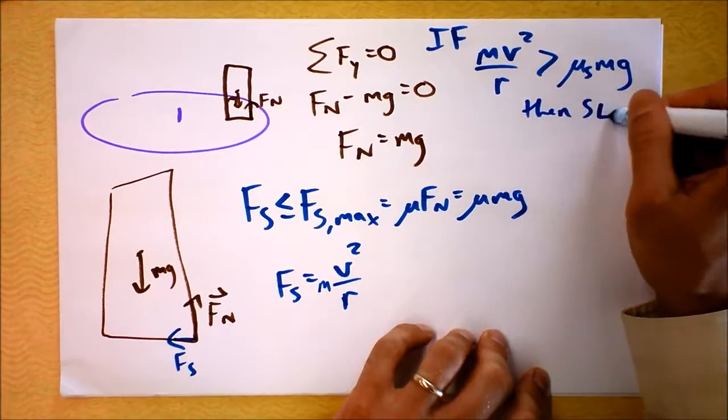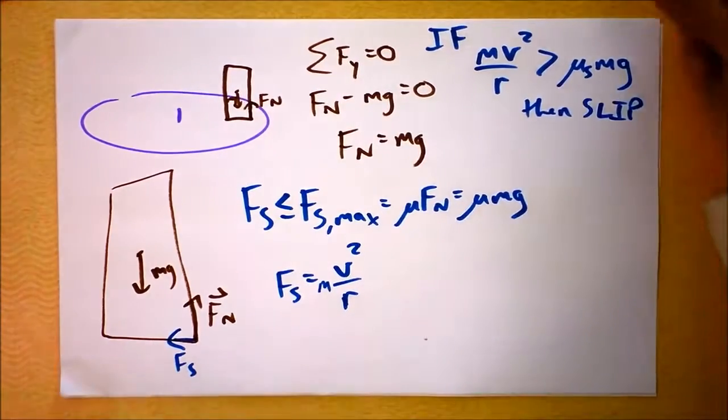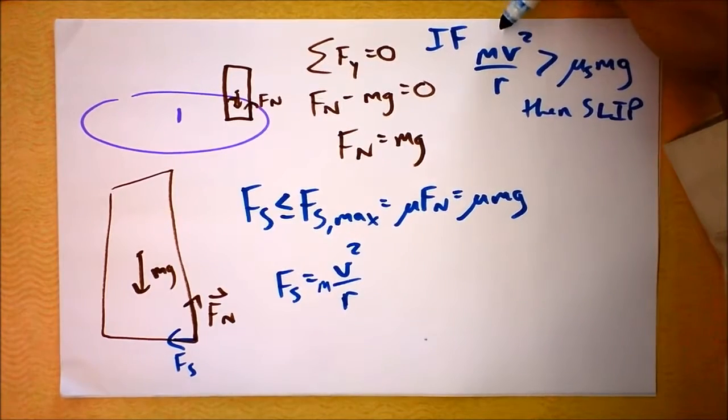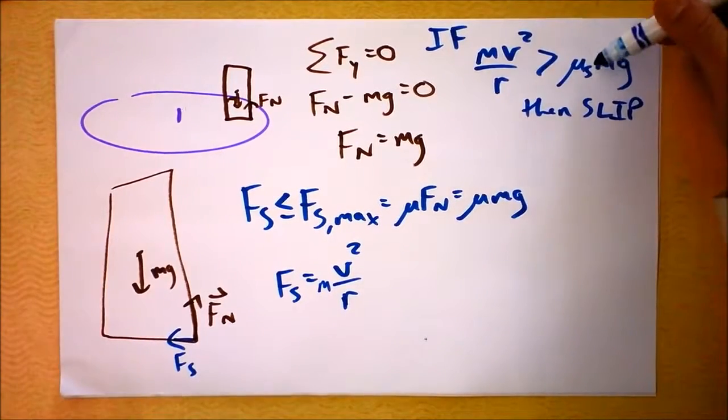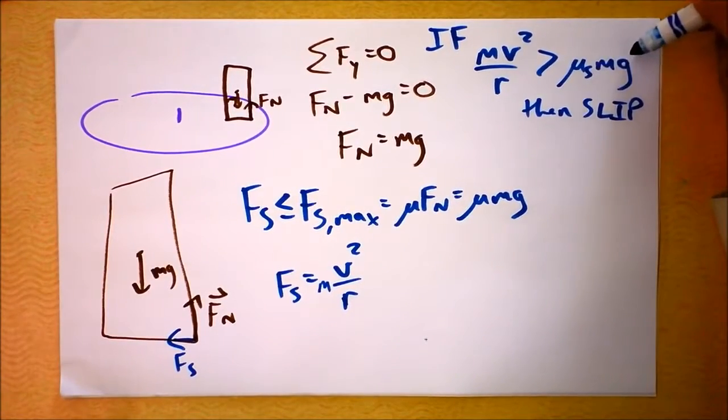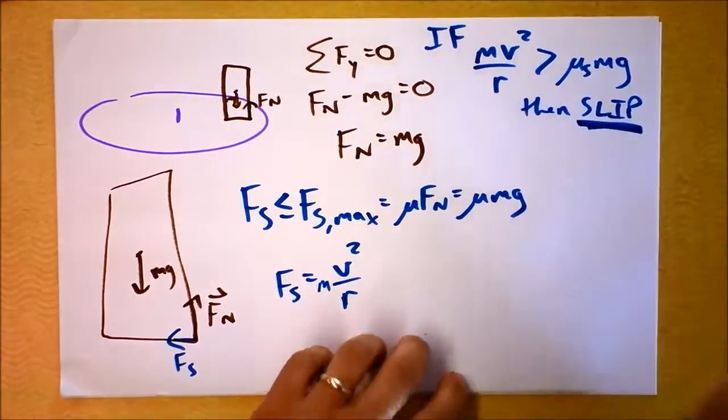Slipping! Times mg, then we'll get slipping. What that says is the required centripetal force to keep it going in a circle is greater than the static force of friction can provide, in which case we would get slipping.